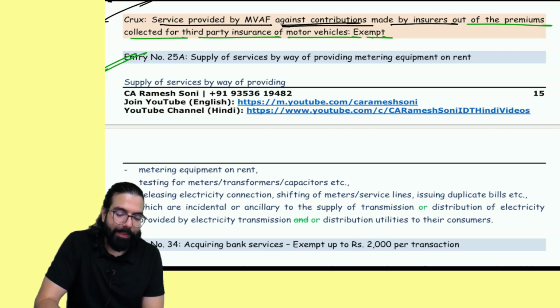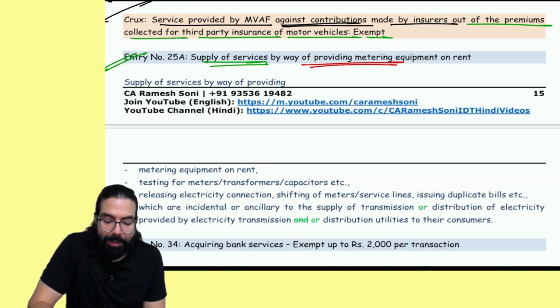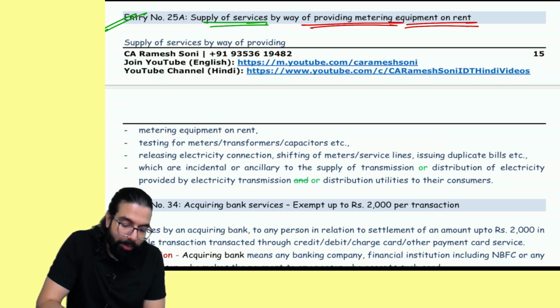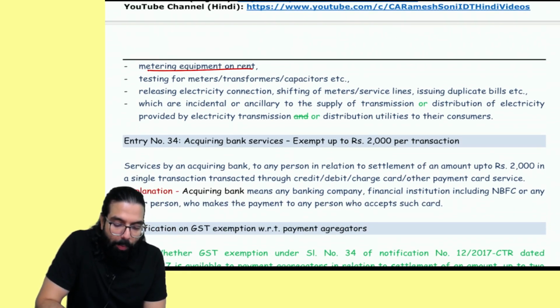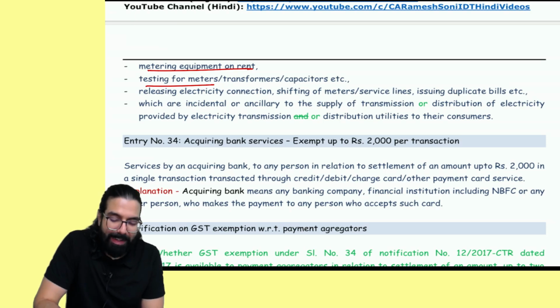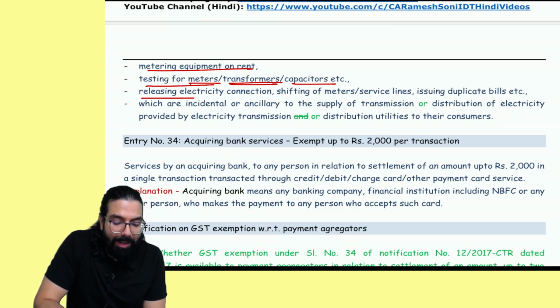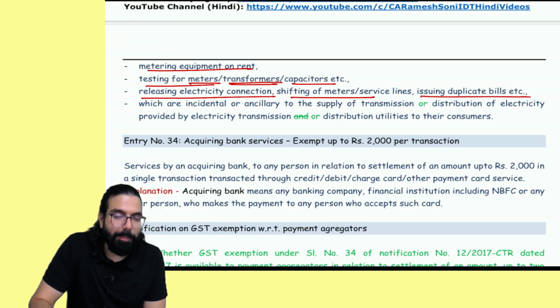Next, supply of services by way of providing meter equipment on rent. Sir, on this, the government had already told: services by way of providing meter equipment on rent, testing of meter, transformer, capacitor, releasing electricity connection, shifting of meter, issuing duplicate bill. On these there was no GST.